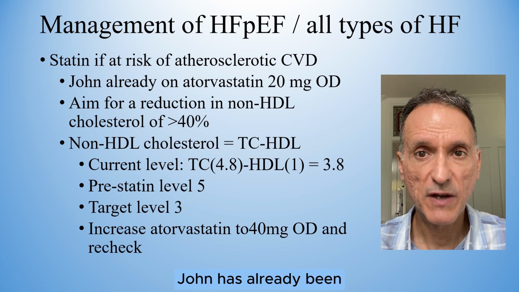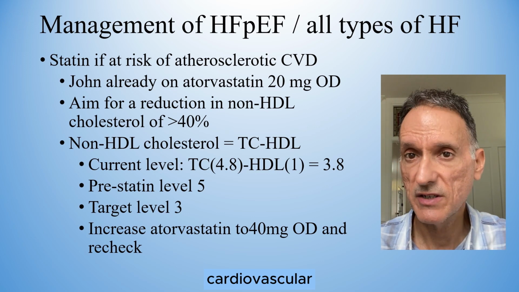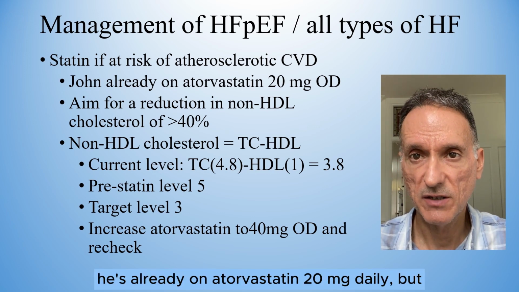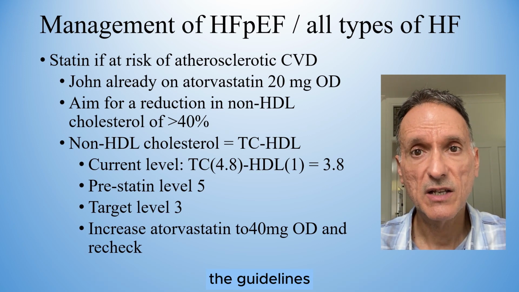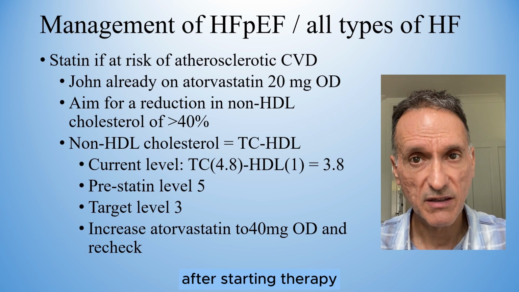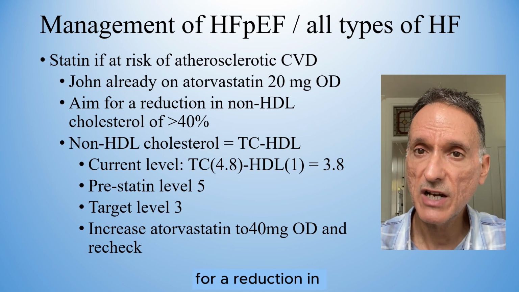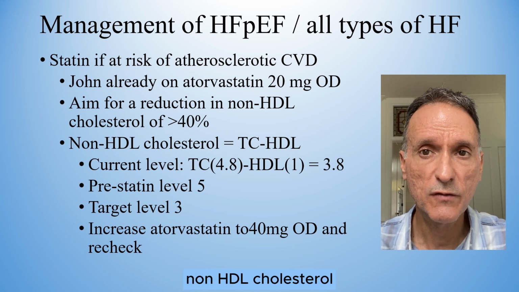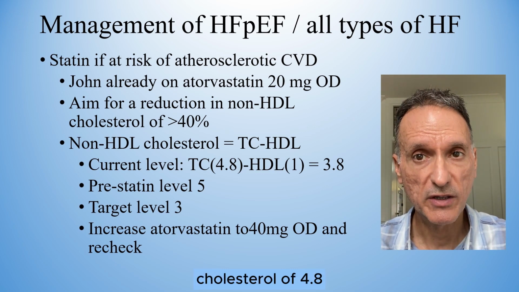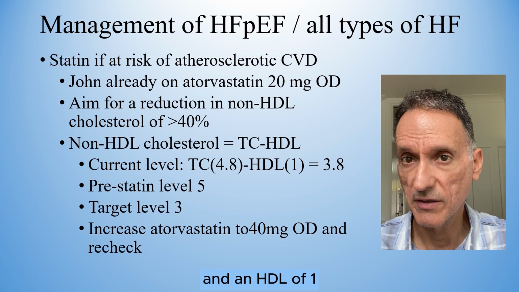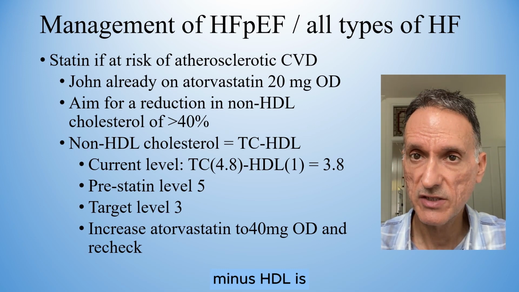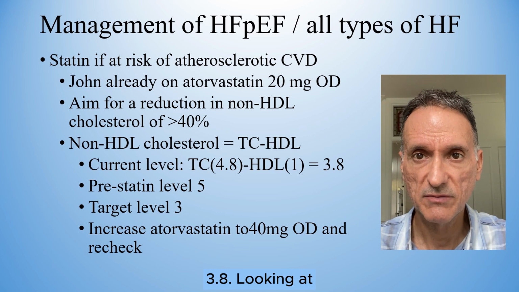John has already been found to be at high risk of cardiovascular disease and he is already on atorvastatin 20 mg daily. But the guidelines on prevention of cardiovascular disease state that after statin therapy, we should aim for a reduction in non-HDL cholesterol of 40% or more. His current lipids show a cholesterol of 4.8 and an HDL of 1. So his non-HDL cholesterol, that is total cholesterol minus HDL, is 3.8.